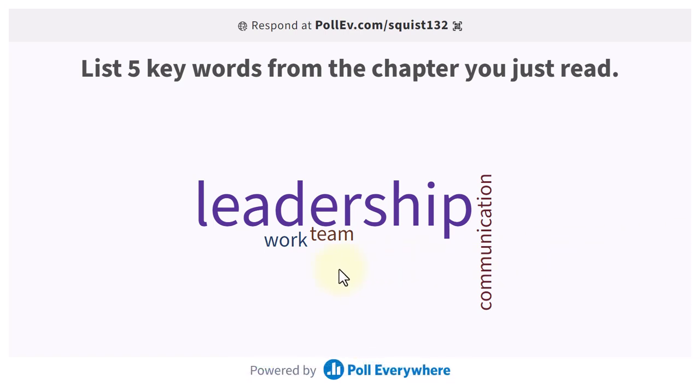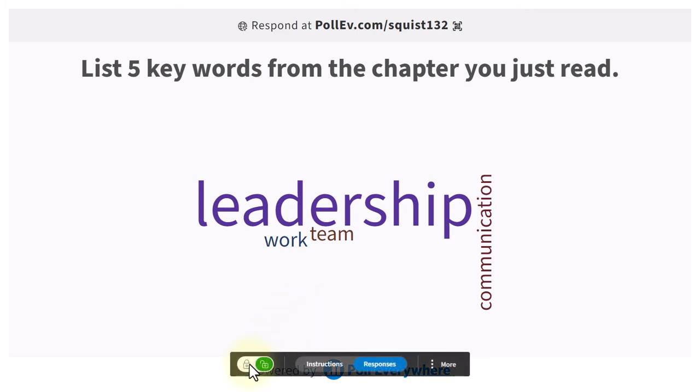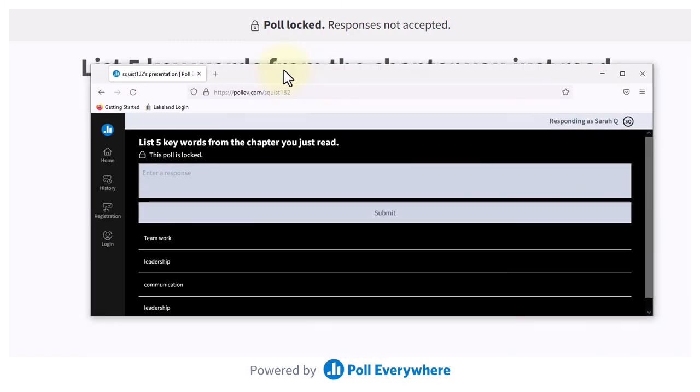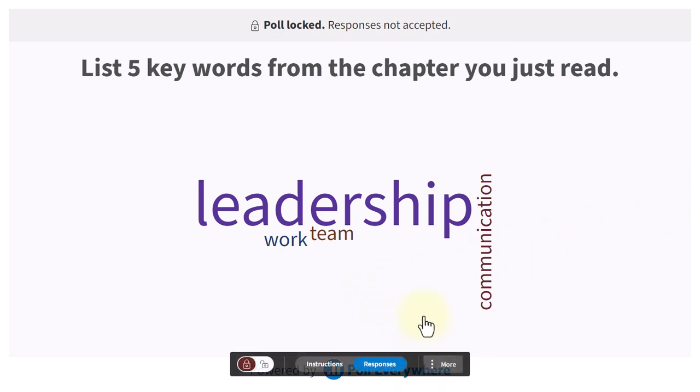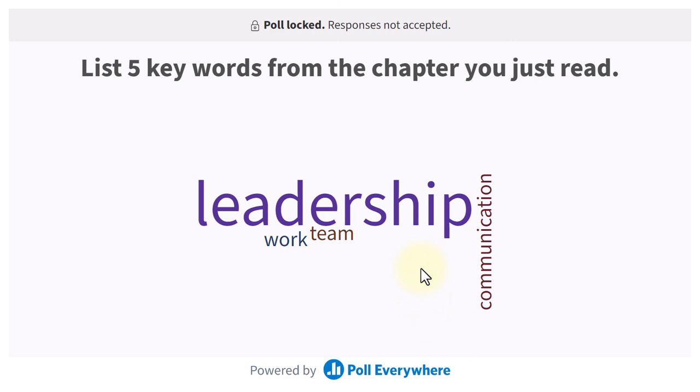And again, you can give your students a time limit, and then once that time limit is up, you can press lock. The students again are prompted that this poll is locked and they can no longer respond, and you can go over the results. And then if you want to keep it up, you can. So this might be a good choice if you are loading a link after a Collaborate meeting, so students who are attending asynchronously can see the types of responses that were accumulated during the live session of your course.